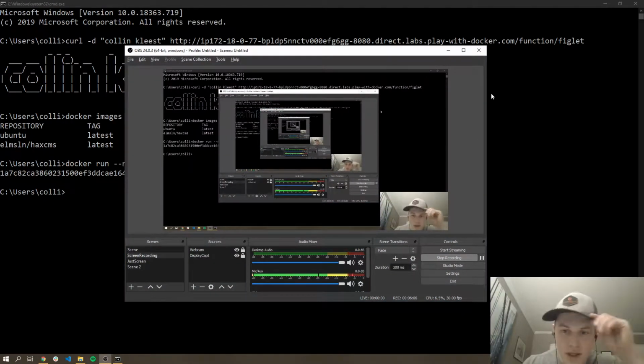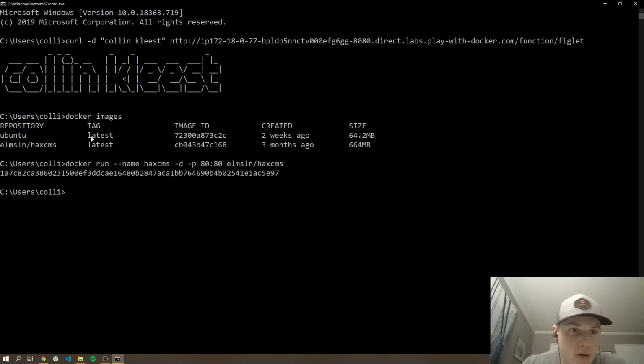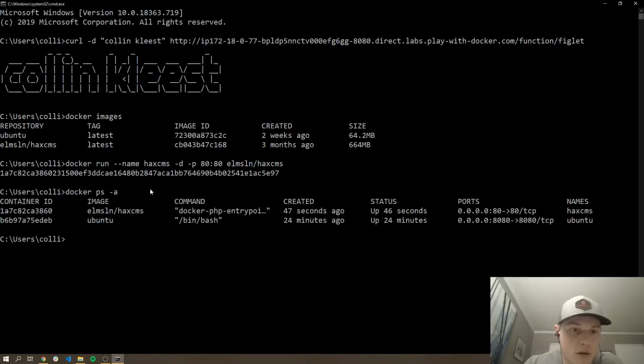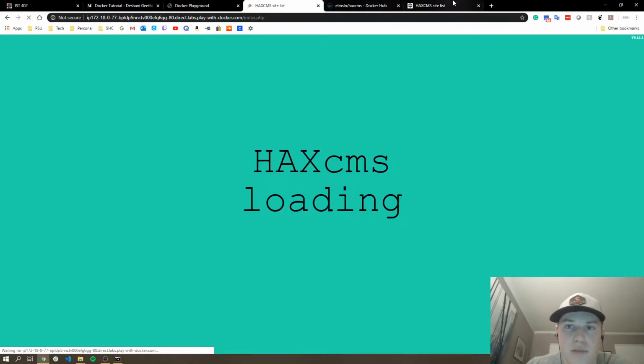Alright, so I couldn't get the Play with Docker to end up running, so I have Docker actually installed on my PC here. So I'll show you, I just ended up running the HaxCMS image on my laptop, and I was able to get it to run. So see here with the Docker Labs is not working.